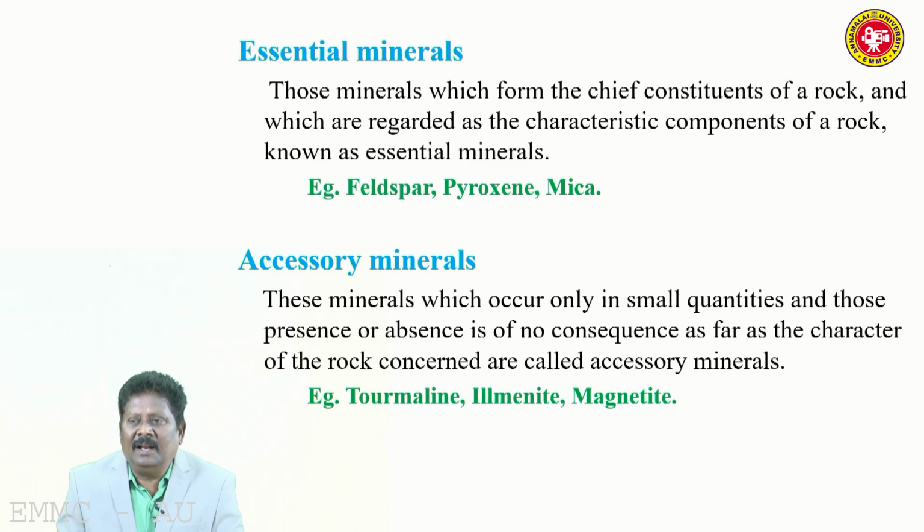Next one is accessory mineral. They occur only in small quantities and their presence or absence has no significance on the characteristics of the rock. Those minerals are called accessory minerals. Minerals which occur only in small quantities, and whose presence or absence has no consequence as far as the characteristics of the rock are concerned, are called accessory minerals. Examples for accessory minerals are tourmaline, hematite, magnetite.